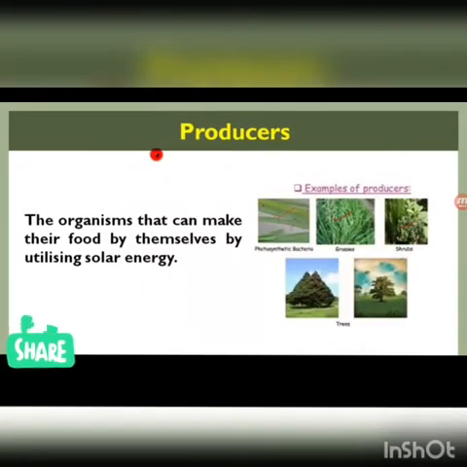The first category is producers. What are producers? The organisms that can make their food by themselves by utilizing solar energy or sunlight. Examples of producers are some photosynthetic bacteria, grasses, shrubs, trees, or plants.